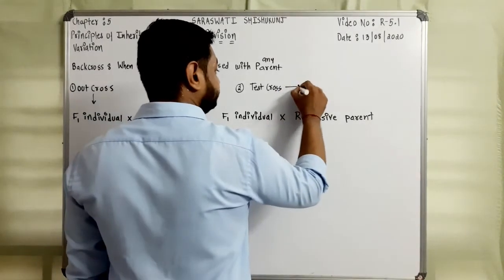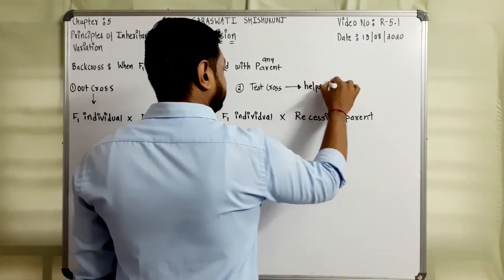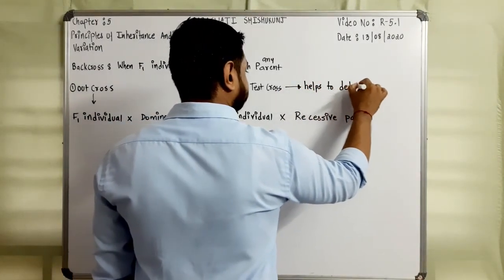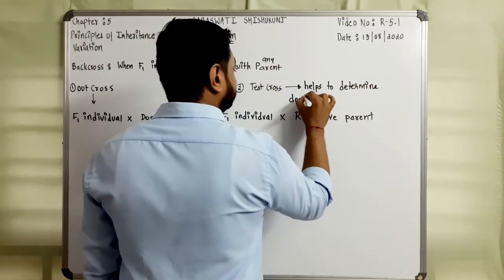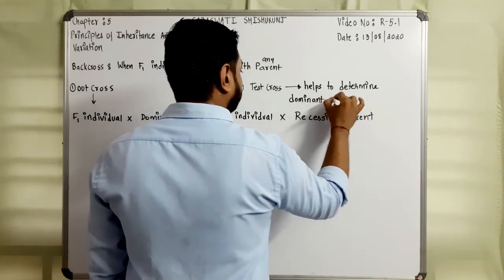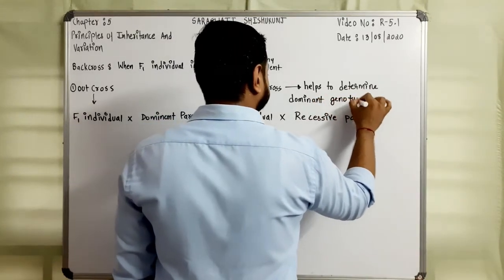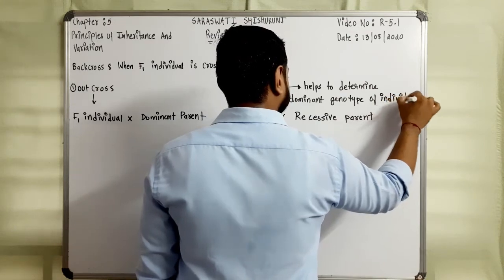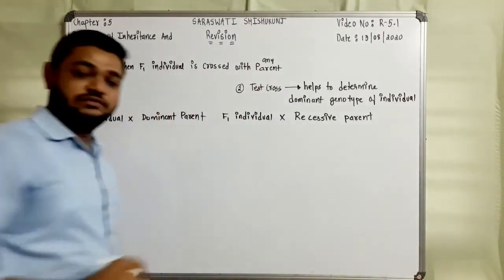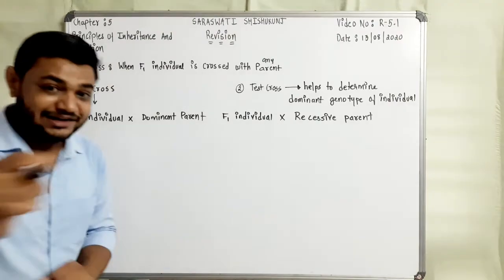Helps to determine the dominant genotype of the individual. This we have done in the experiment. Let's see again.